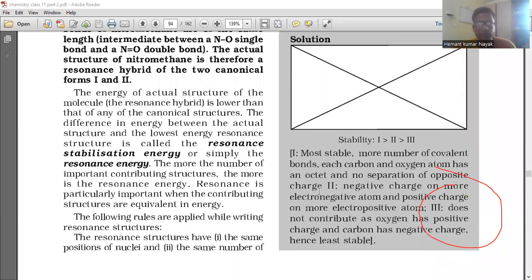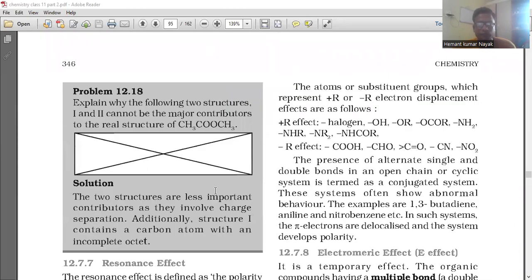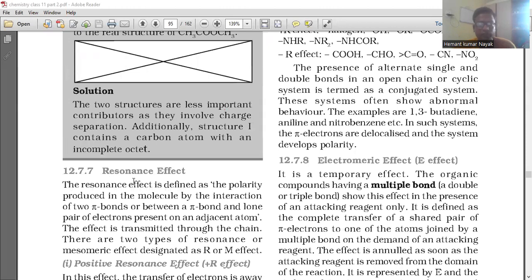The resonance stabilization energy, the stability by resonance we can say. And now the resonance effect. The resonance effect is defined as the polarity produced in the molecule by the interaction of 2 pi bonds or between a pi bond and a lone pair of electrons present on an adjacent atom. The effect is transmitted through the chain.